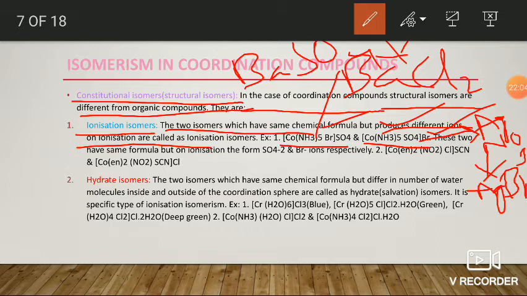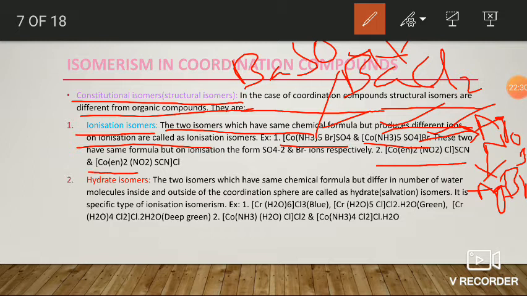So based on the reaction with silver nitrate or barium chloride, we can differentiate the two ionization isomers. In the case of the second example, here it is bis(ethylenediamine) nitrato cobalt thiocyanato.